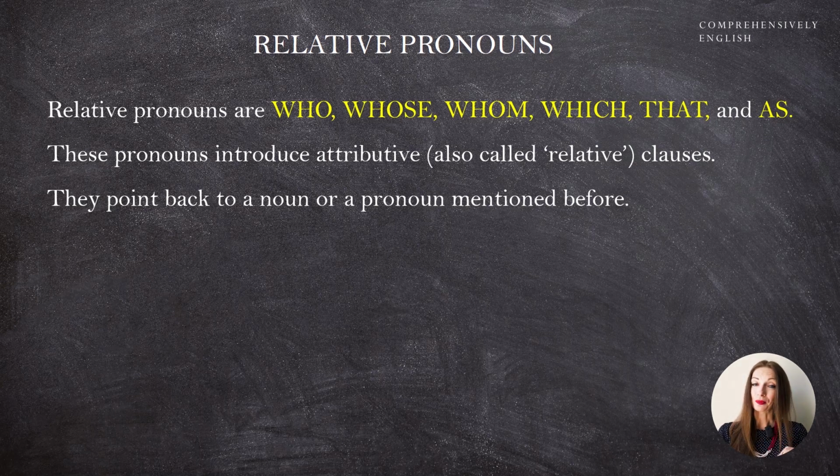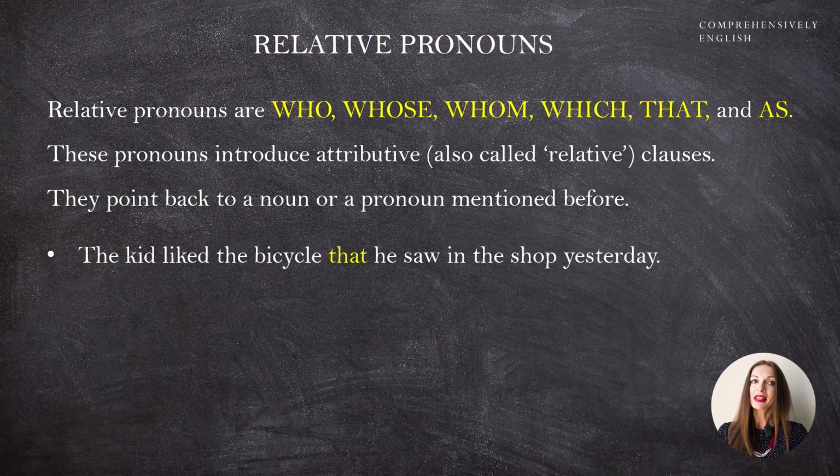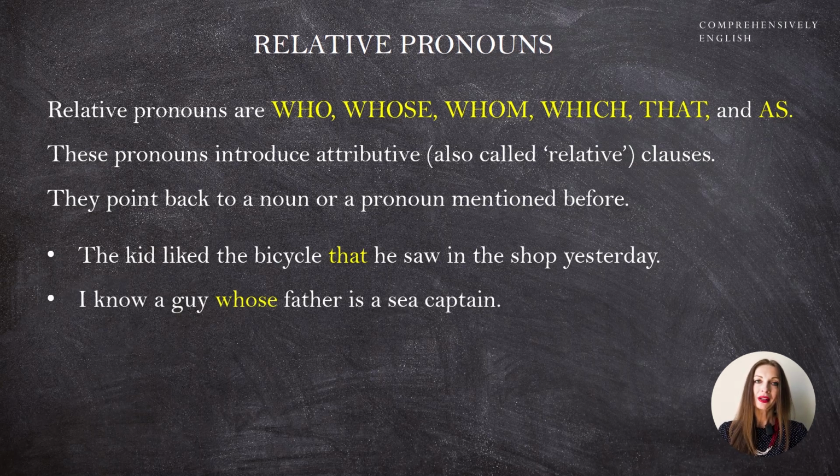They are related to those nouns and pronouns that were mentioned at the beginning of our utterance, and they depend on them. Let's see. The kid liked the bicycle that he saw in that shop yesterday. What is that related to? It is related to the bicycle. The kid liked that bicycle that he saw, right? I know a guy whose father is a sea captain. Whose points back to a guy whose father.